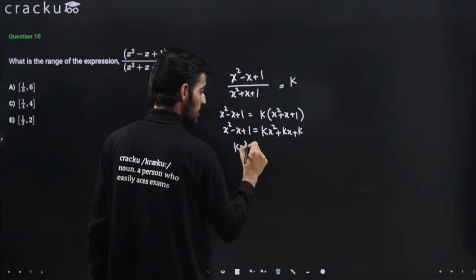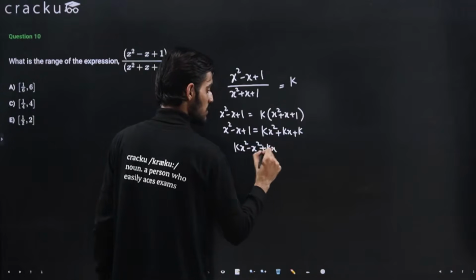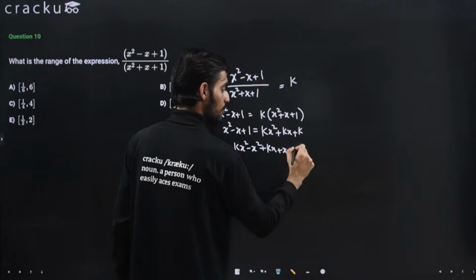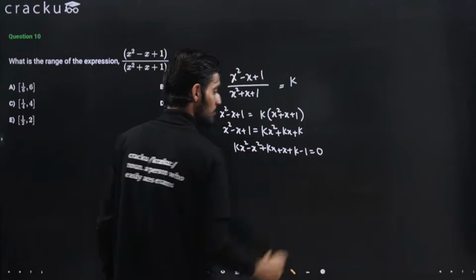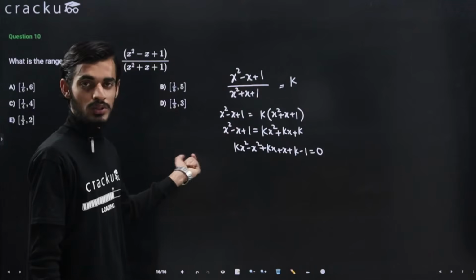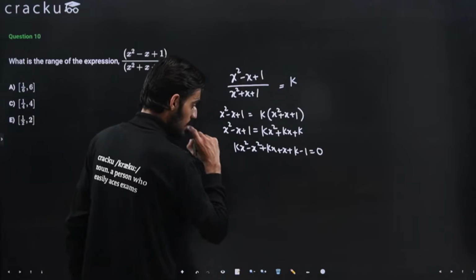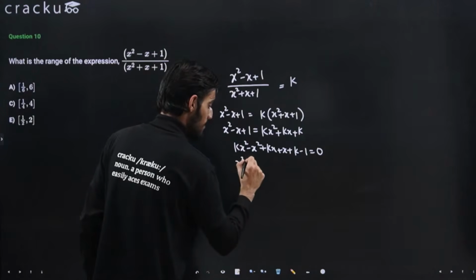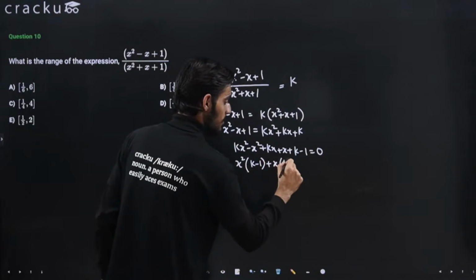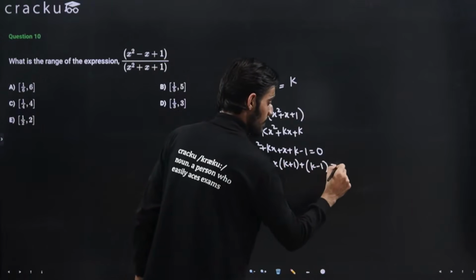So solving this, I am taking this to the right hand side. So this will be kx square minus x square plus kx minus x, which will be plus x here, plus k minus 1 equal to 0. Right, because I have taken this term to the right hand side, so here it will be 0. Okay, so now taking x square common, this will be k minus 1 plus x times k plus 1 plus k minus 1, equal to 0.